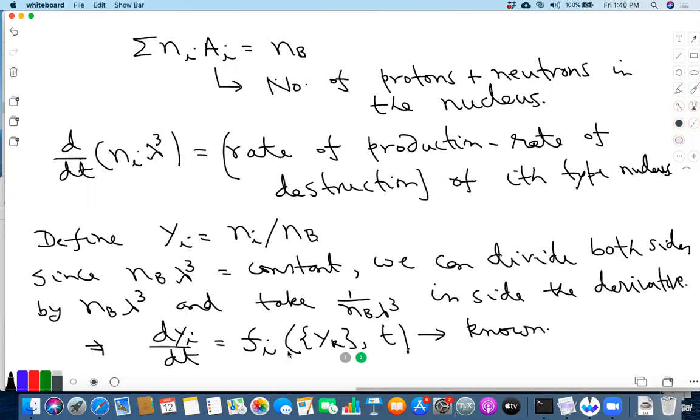And so now the idea is that you simply have to numerically evolve this and see what you get. And the asymptotic values of the y_i's will give the relic density. That's the way the numerical evolution is done. Is this clear? Any question?